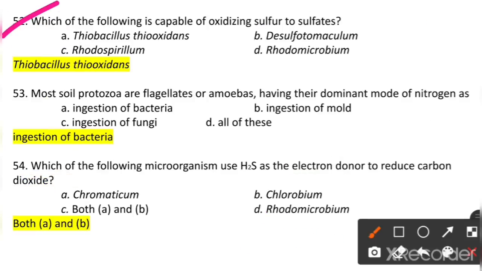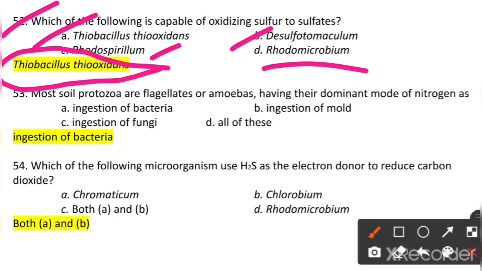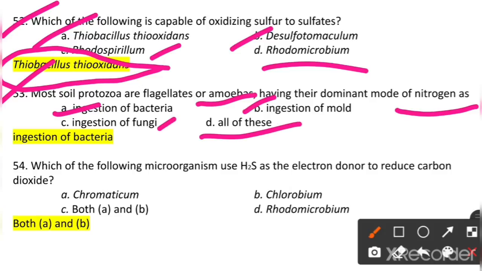Which of the following is capable of oxidizing sulfur to sulfates? Thiobacillus thiooxidans, Desulfobacterium, Rhodospirillum, or Rhodomicrobium. So Thiobacillus thiooxidans is the bacteria which is able to oxidize sulfur to sulfates. Most soil protozoa are flagellates or amoebas, having their dominant mode of nutrition as ingestion of bacteria, ingestion of mold, ingestion of fungi, all of the above. So ingestion of bacteria is the correct answer.